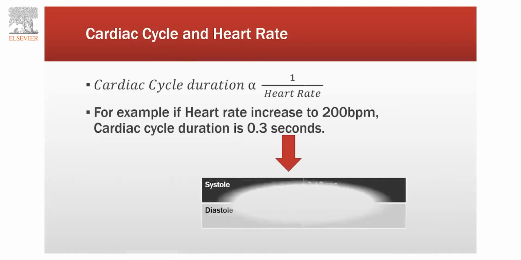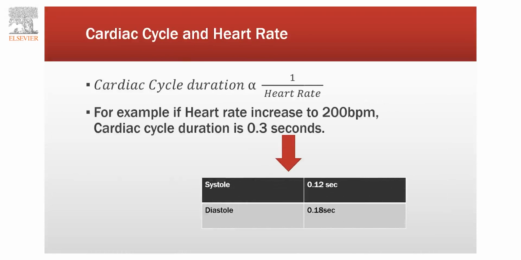There is a relationship between the cardiac cycle duration and heart rate. For example, if heart rate increases to 200 beats per minute, then cardiac cycle duration is reduced from 0.8 seconds to 0.3 seconds. In this 0.3 seconds, systole lasts for 0.1 second and diastole lasts for 0.18 second with respect to the ventricle. So here diastole is more compromised than systole.